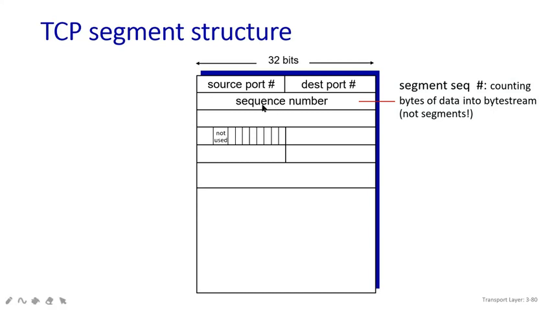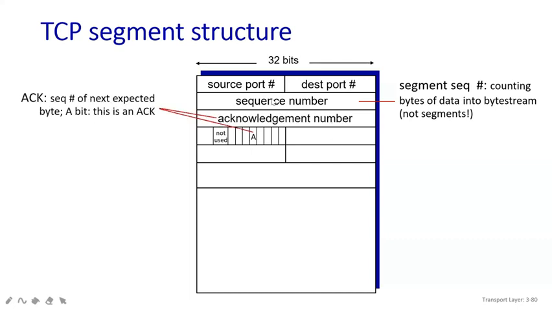All these bytes of data will be in the form of a byte stream, not a bit stream. You remember, this is also a viva question where they will ask you that in the sequence number, when there is the flow of data, how you are going to measure it. So you are going to measure it in terms of your byte stream. You are not going to consider the segments. The sequence number, or segment sequence number, and everything you are going to calculate in terms of your byte stream.